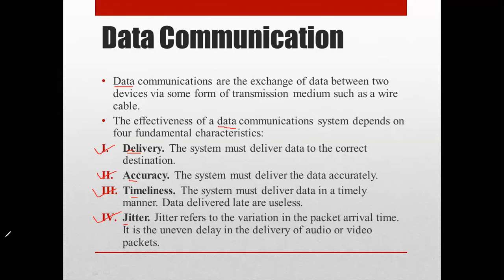During mobile phone calls, because of a bad network, your voice does not go properly to the second party. So you have to consider these terms while developing systems: your system must deliver data in a timely manner. Data delivered late is obviously useless.